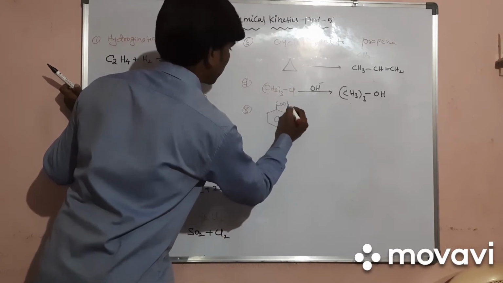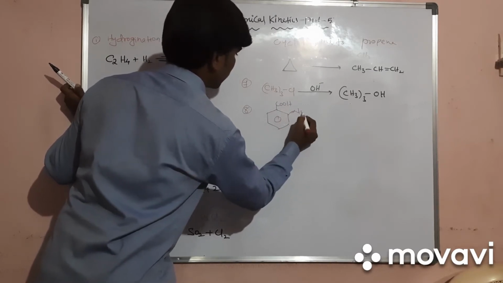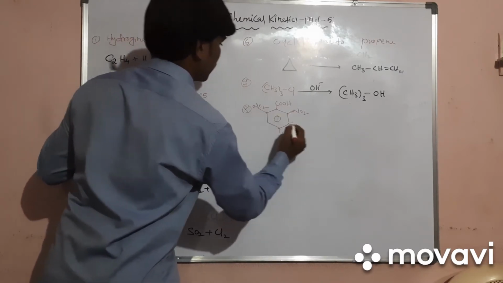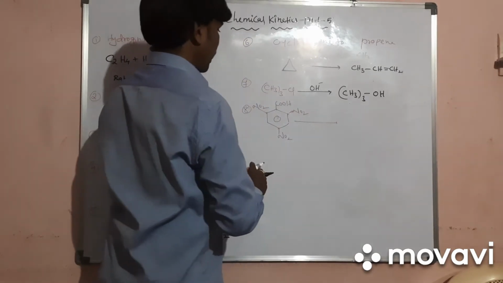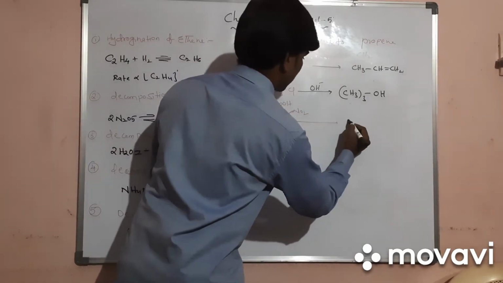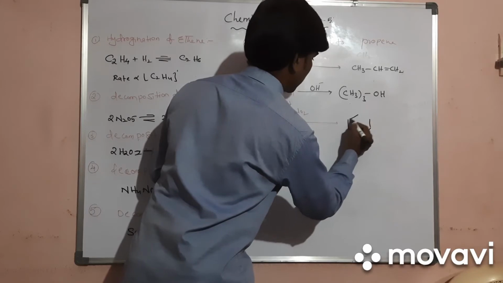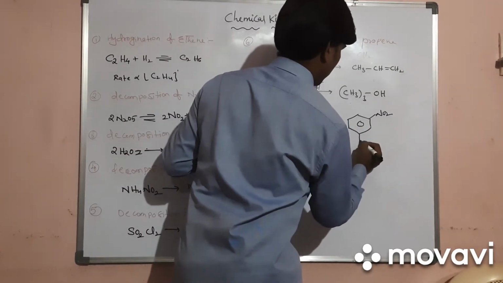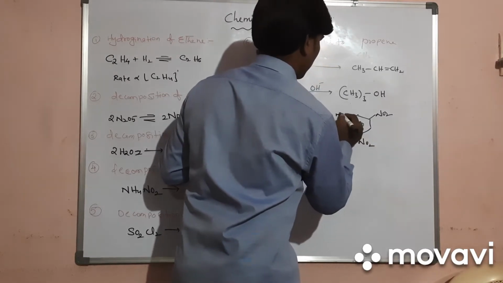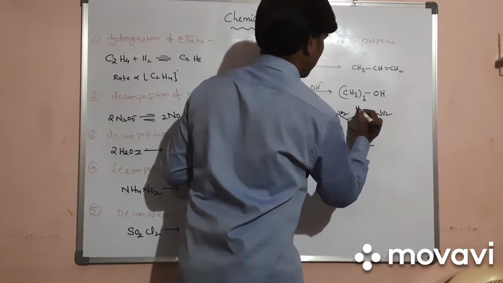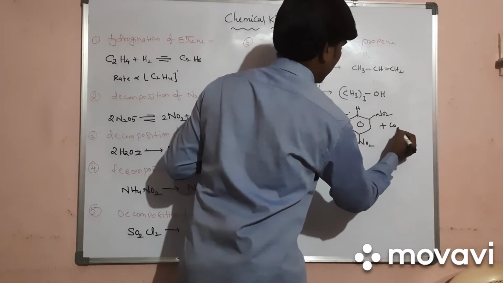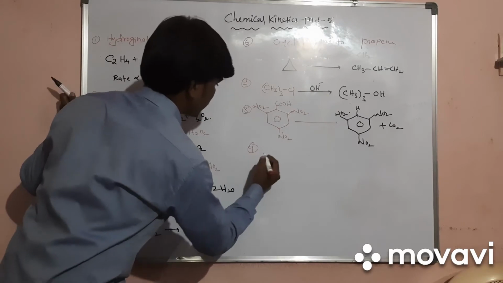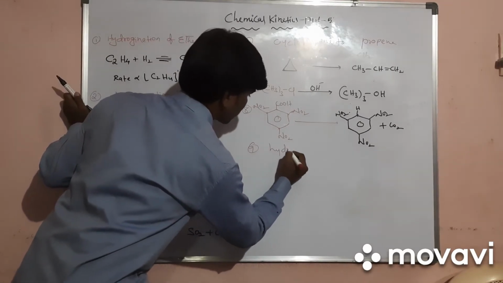One more example: if I take picric acid, with COOH, NO2 and NO2, right? In this one, carbon dioxide will be eliminated in this process. So this also comes under chemical kinetics first order examples. So this is NO2, NO2 and NO2, right? Here the hydrogen will be there as it is, and carbon dioxide here. This comes under first order reaction. And the next example is hydrolysis of diazonium salt.